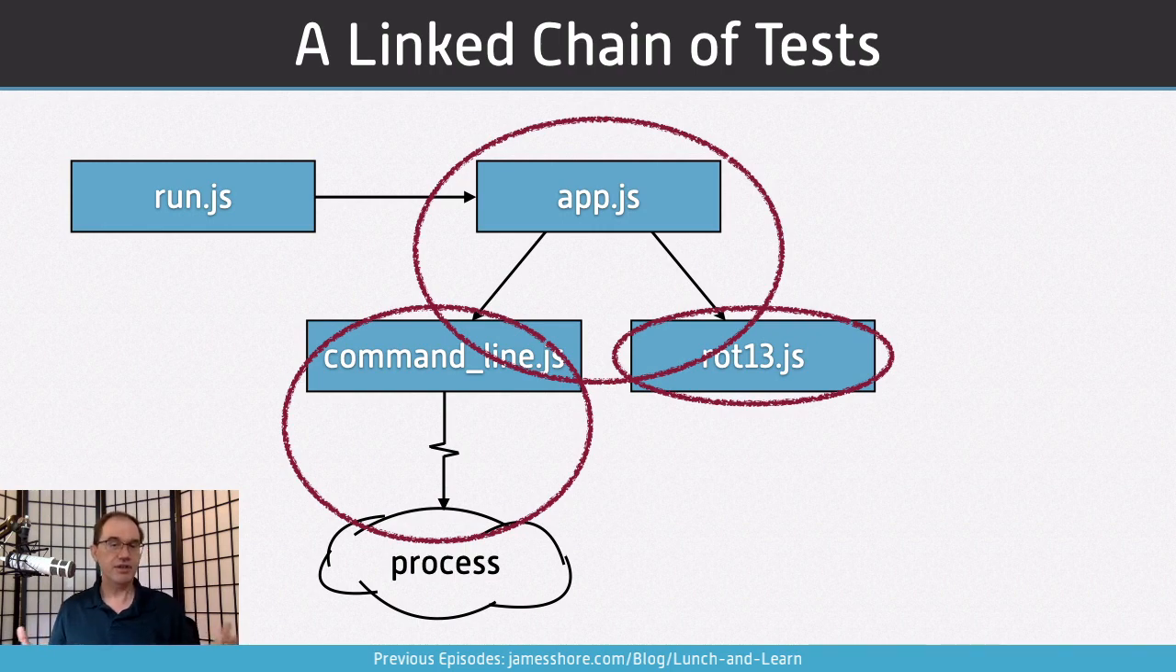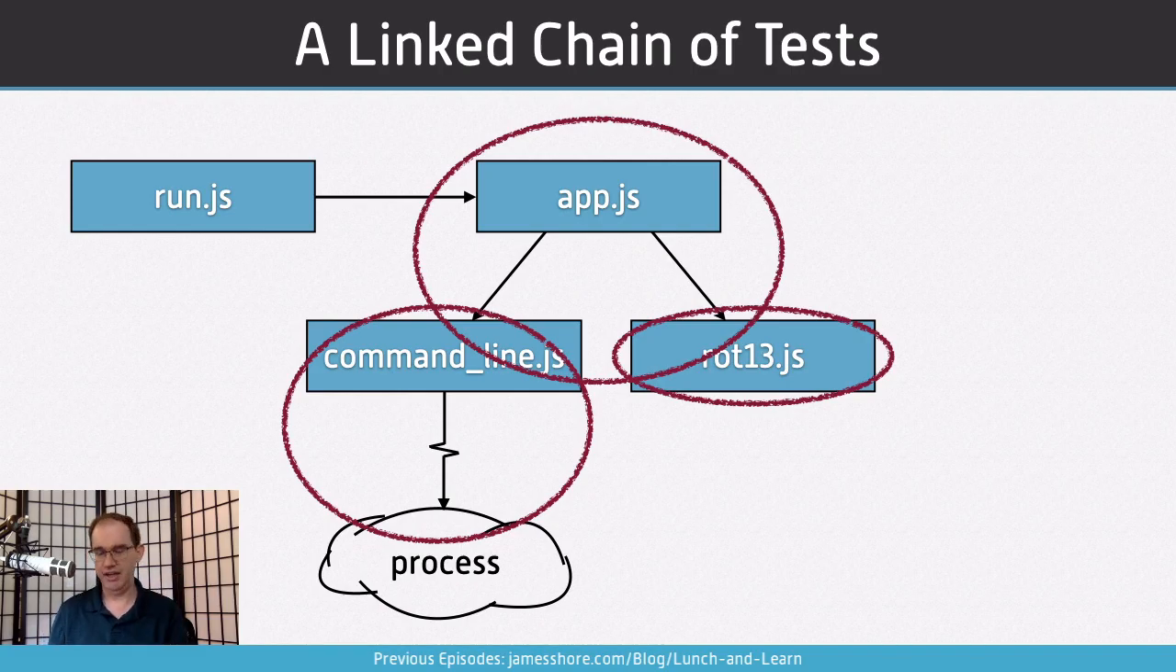Now, if you're going to do this, you've got a little problem, which is that if you're doing sociable tests and you're actually running real code all the way through the system, eventually you're going to get to infrastructure that you don't want to run. For example, in our app.js, we don't want our tests to actually write stuff to the command line. If we were doing microservices, we wouldn't want to actually call a microservice. How do we deal with that?